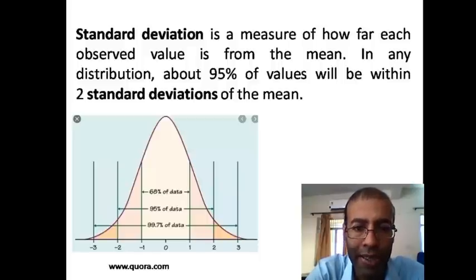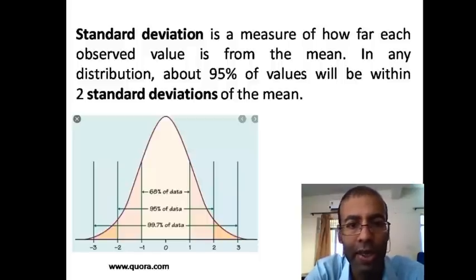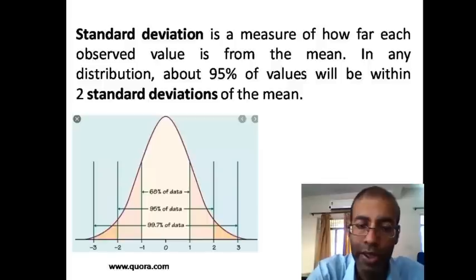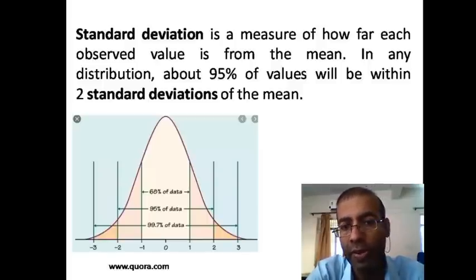Around 95% of the data will be within 2 standard deviations, and 99.7% of values will be within 3 standard deviations of the mean. This is very important, and questions are generally asked from this concept several times.